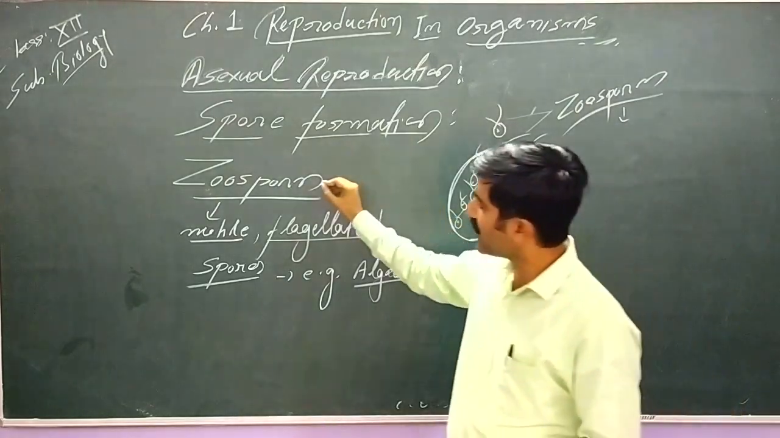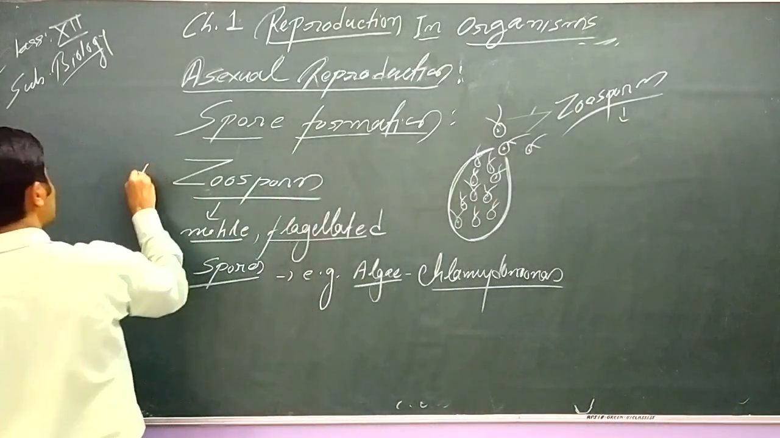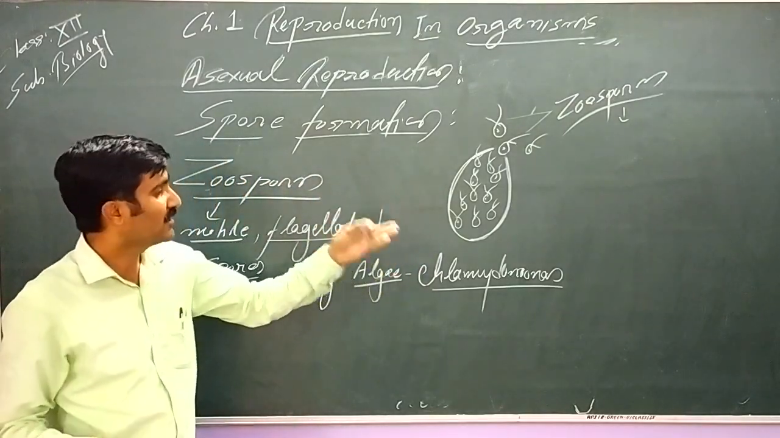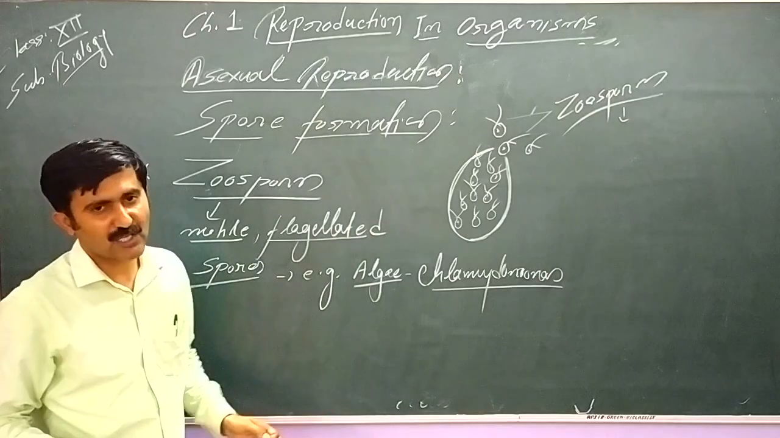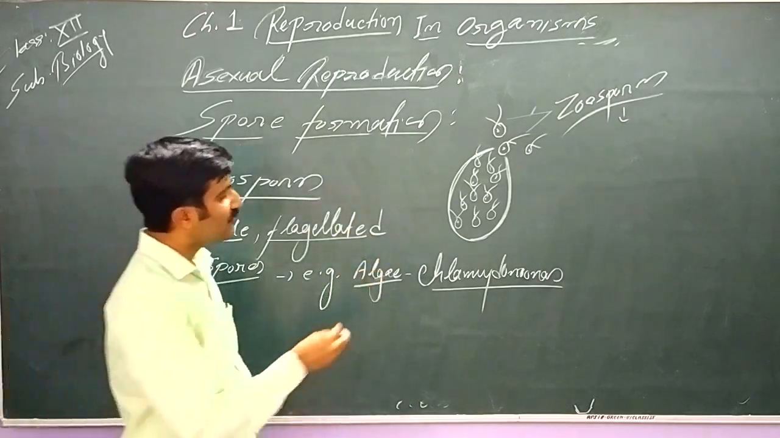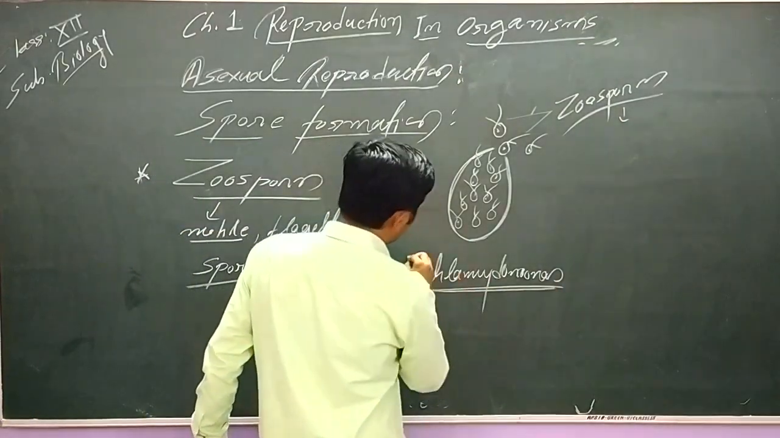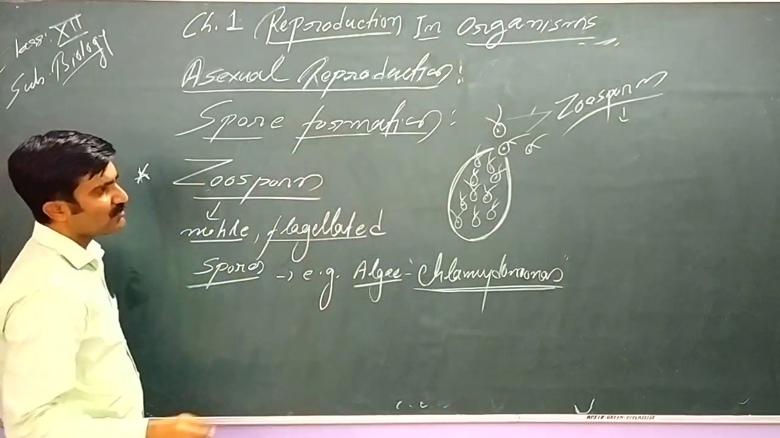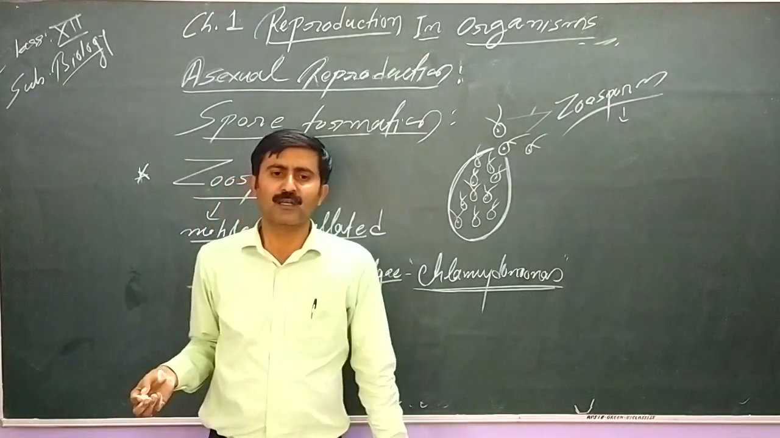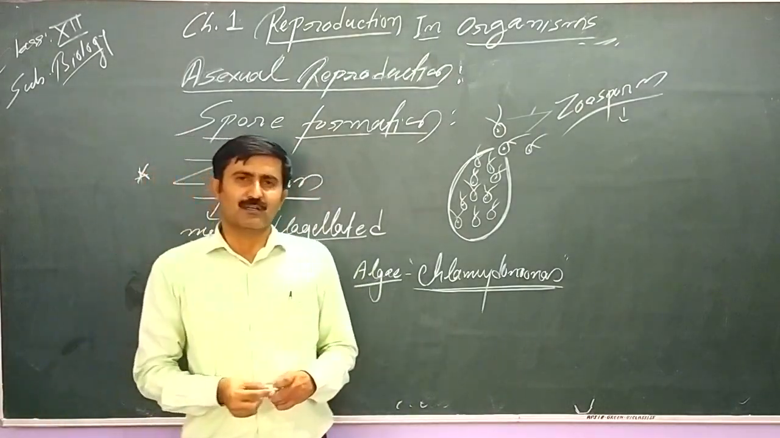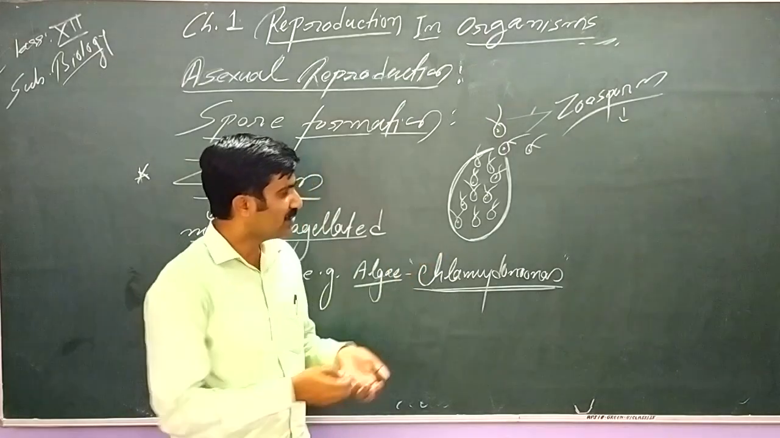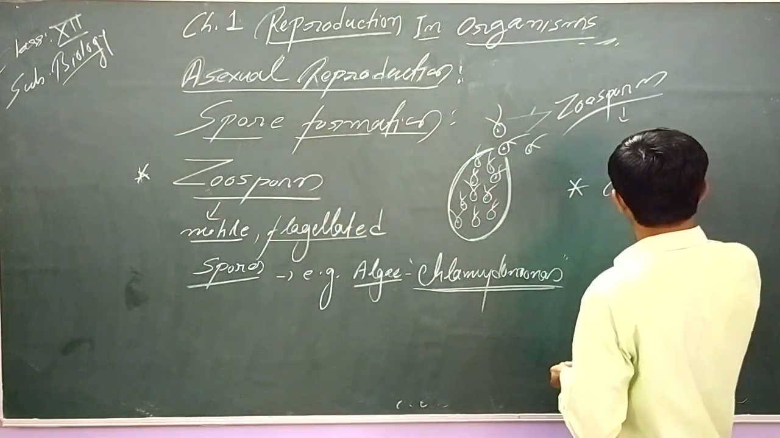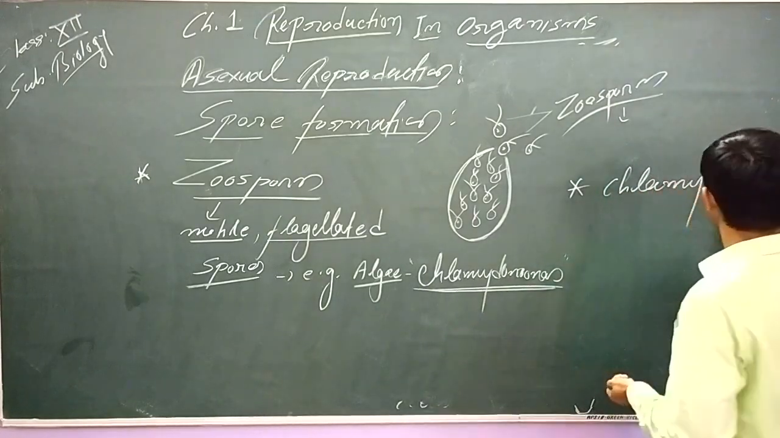So please keep in mind this one type of spore. These are also found in Ulothrix, Cladophora, and some other algae. Zoospores are also found in fungi. But the example here we will remember is Chlamydomonas. This is very important. Zoospores are motile spores. Non-motile spores are of a different type, like chlamydospores. We will not go into more detail of chlamydospores, but still you can remember them.